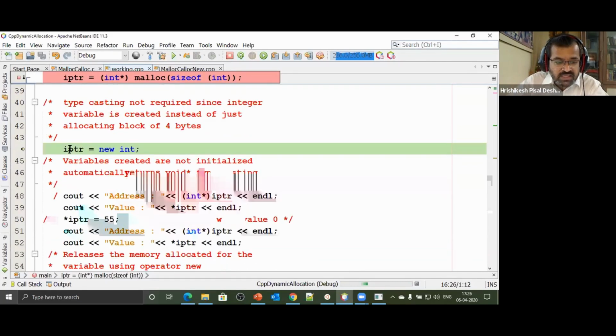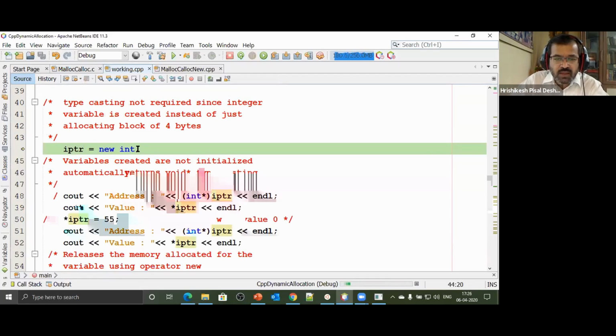What is the statement? It says ptr is equal to new int. New int. So an integer has been created. So here we actually create variables of type integer. I said new int, so integer. Had I said new char, or had I wanted an array, that's also possible, but I'll come back to it later. And right now I'm saying new int, the integer variable has been created.